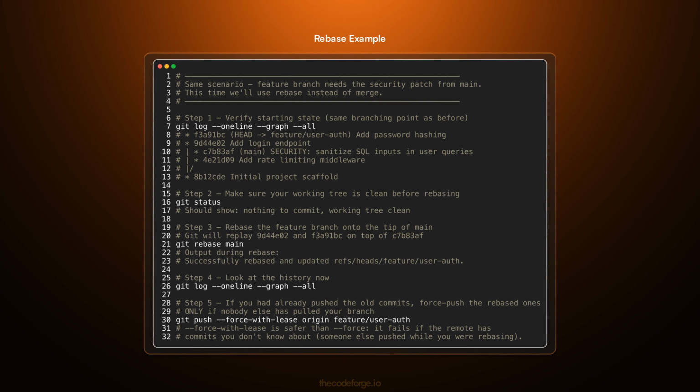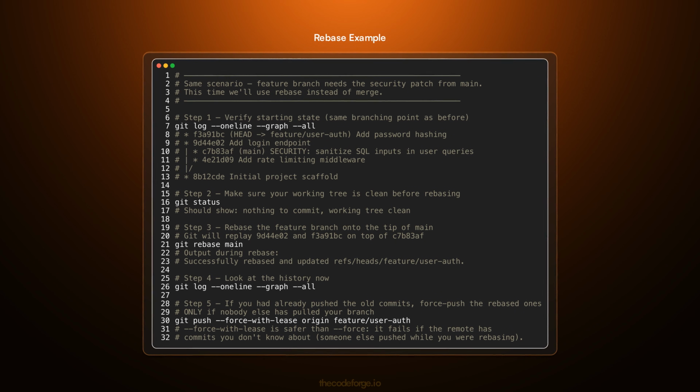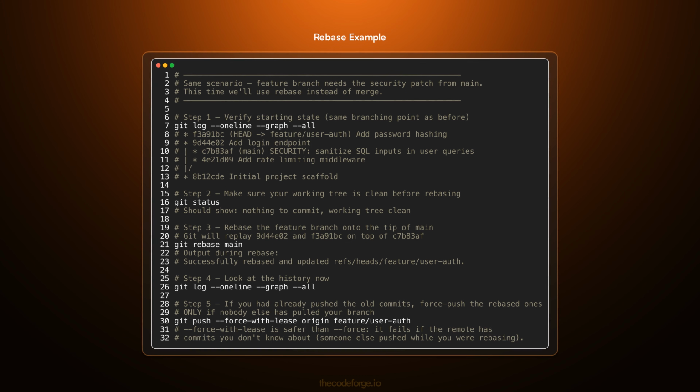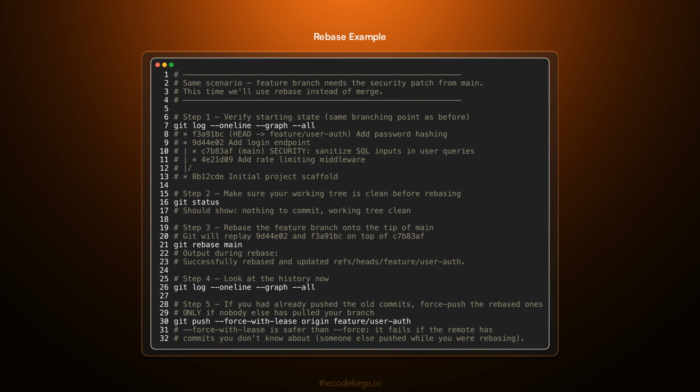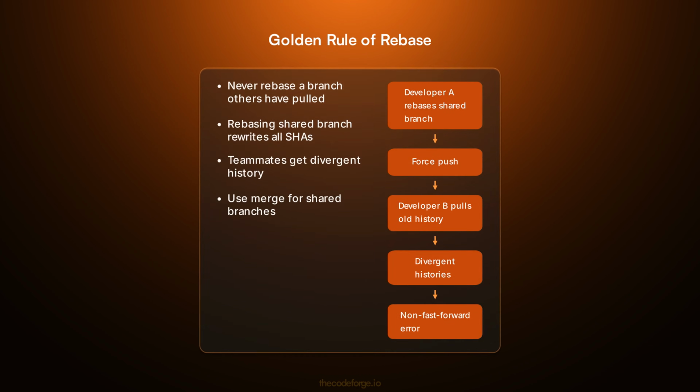Here's the same scenario using rebase. After verifying a clean working tree, we run git rebase main. Git replays the feature commits on top of main's tip. The history becomes linear. If the branch was already pushed, you need to force push, but always use --force-with-lease to avoid overwriting others' work. The golden rule of rebasing is non-negotiable.